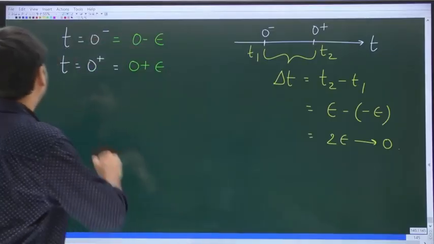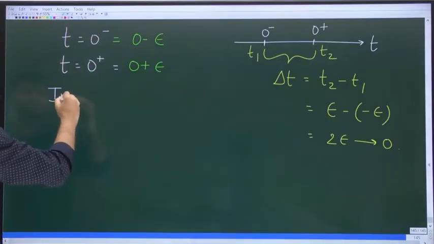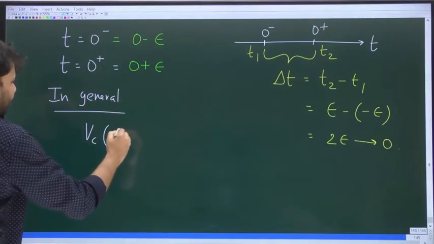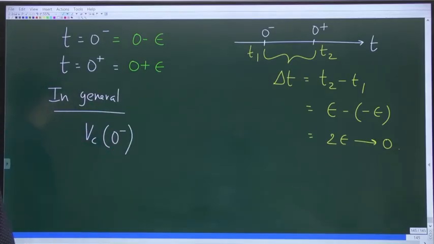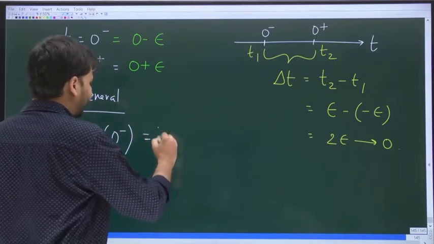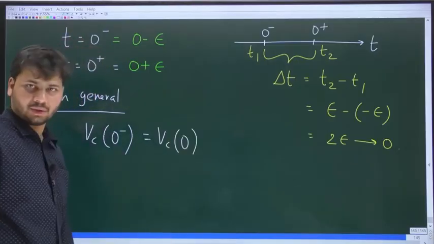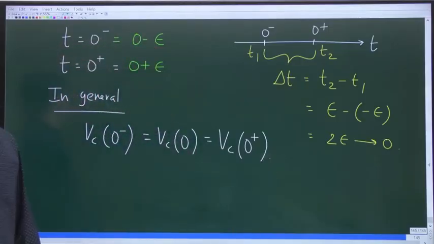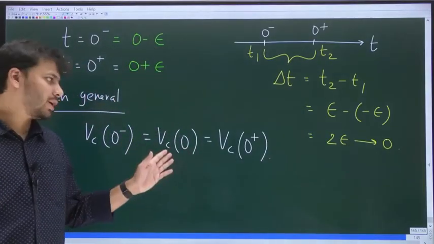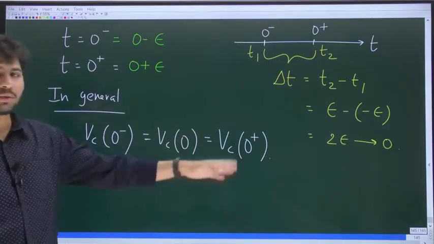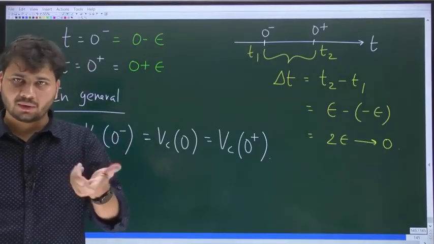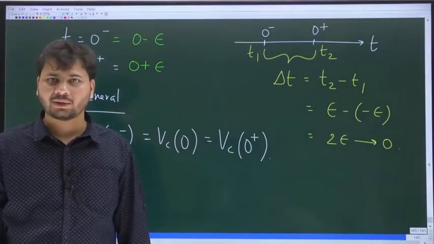Okay, that means in general, the voltage across the cap, VC, at 0 minus will be equal to the voltage across the cap at 0. It will also be equal to the voltage across the cap at 0 plus. Because from 0 minus to 0, and also from 0 to 0 plus, and even from 0 minus to 0 plus, the length of the time interval is 0. In a 0 interval length, the voltage across the cap cannot change suddenly.